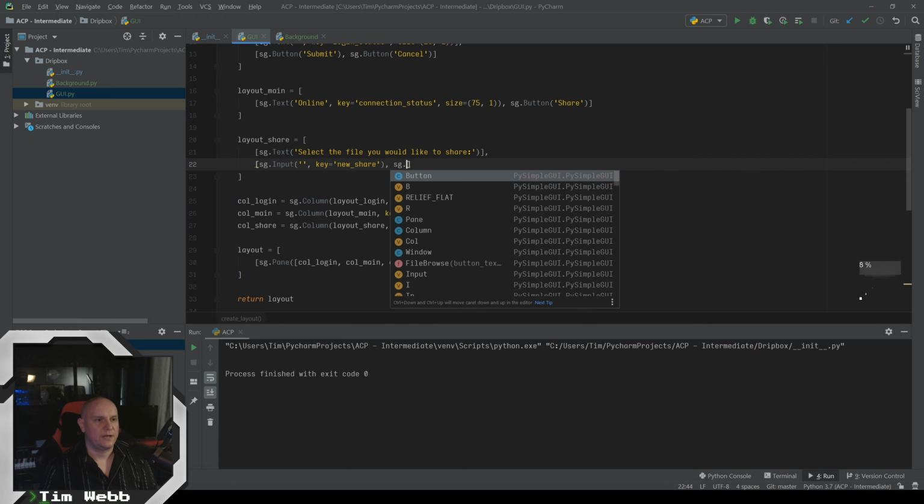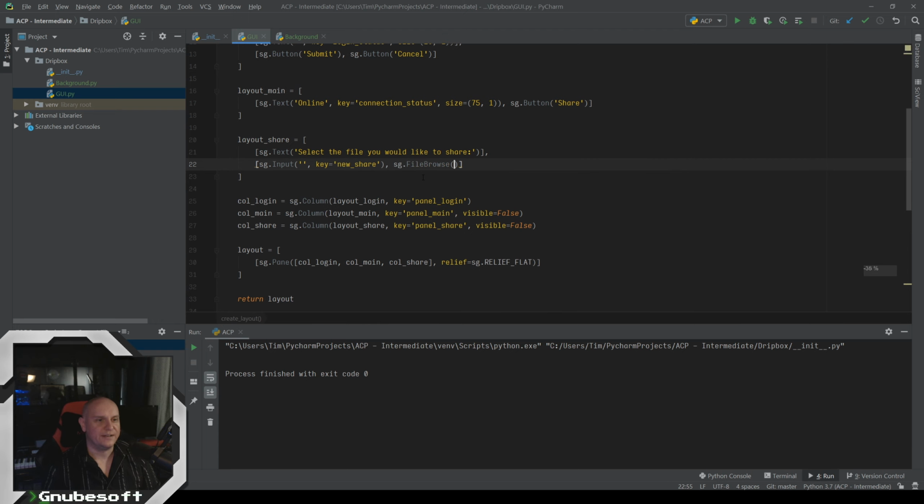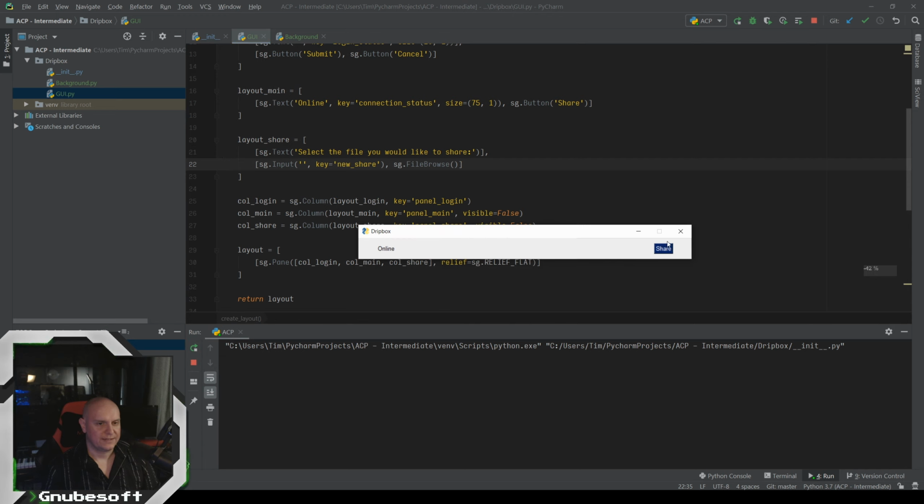And next to that, we're going to have a file browser. And you'll see that PySimpleGUI has all these built in for us already, so we don't have to build our own file browser. It's very convenient. And we're going to be making use of an interesting trick here. Let me make sure that all this is working first.